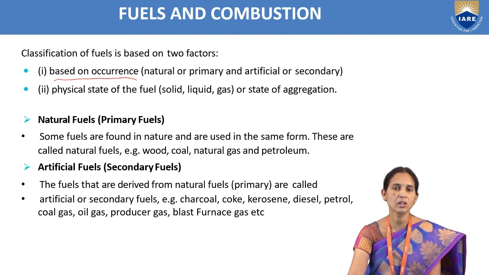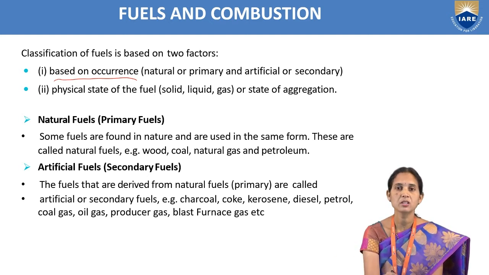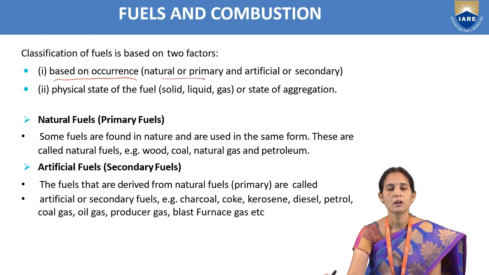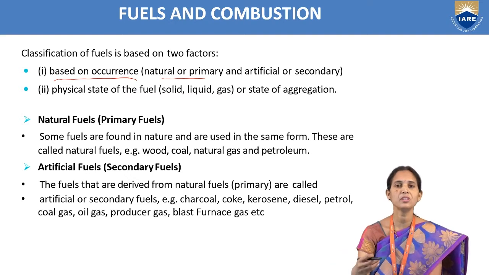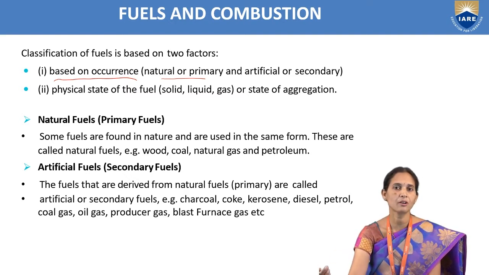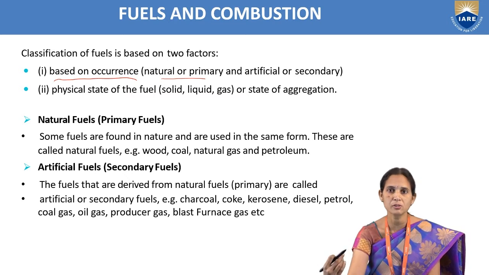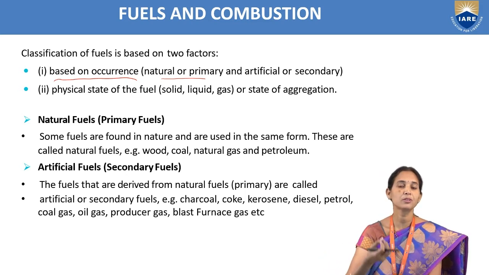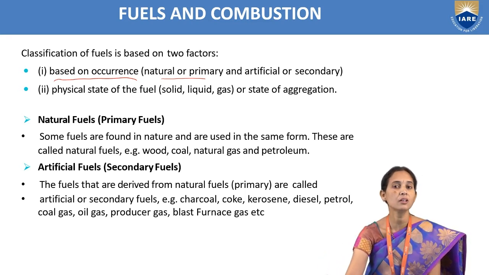Okay, so based on occurrence, there will be two types of fuels: natural and artificial fuels. Natural fuels are also called primary fuels, and artificial fuels are called secondary fuels. Based on occurrence means how the fuel is available to us. Fuels available to us from nature are called natural fuels. The ones that human beings prepare are called artificial fuels, or secondary fuels.